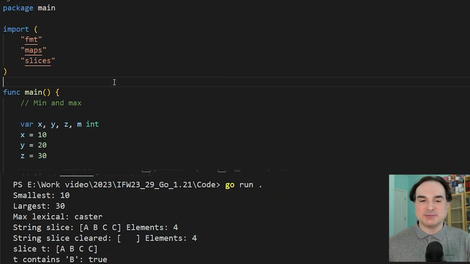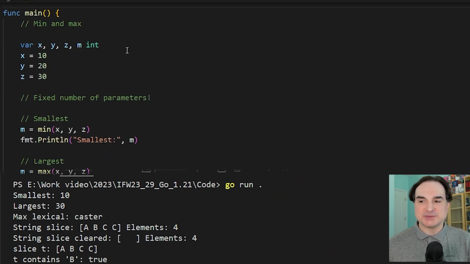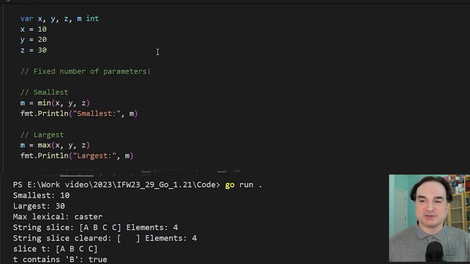The first thing I want to highlight that's new in Go is a couple of new built-ins for the language. These are things that are available anywhere without importing packages, and they are min, max, and clear. Let's start with min and max first.